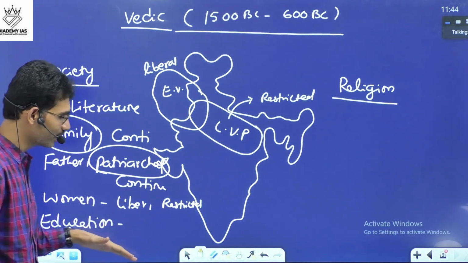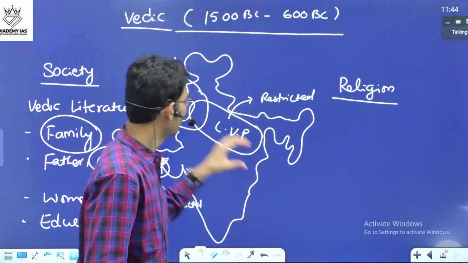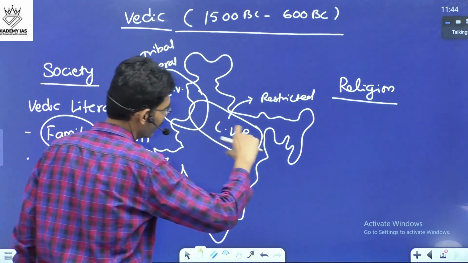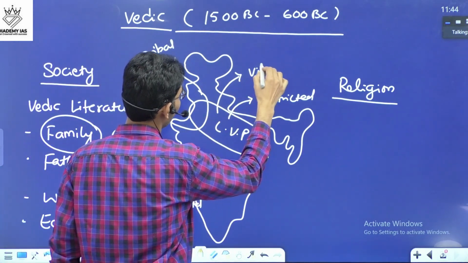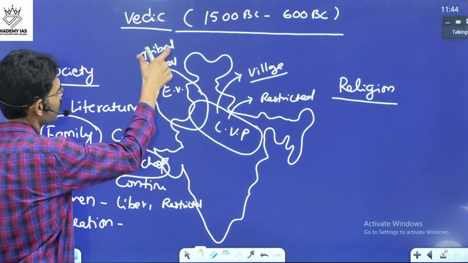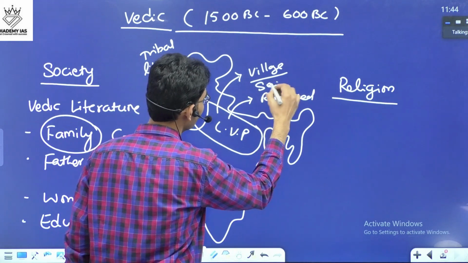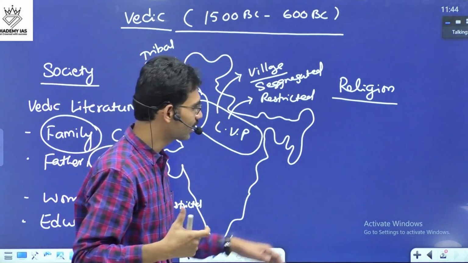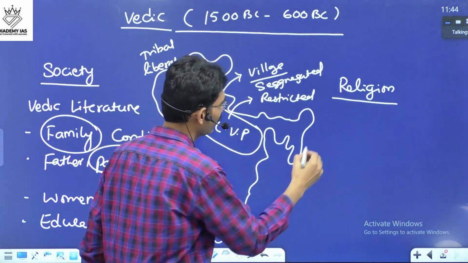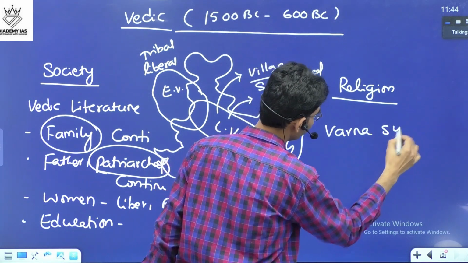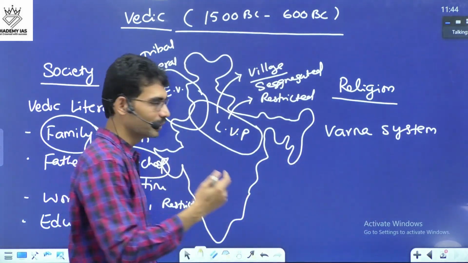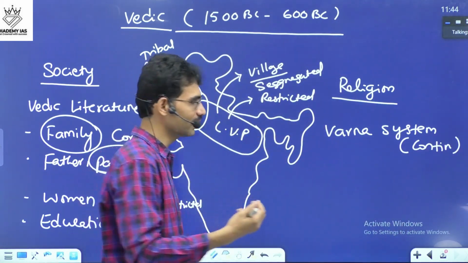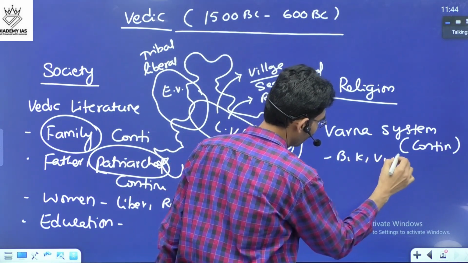But this education was not open for all, because in the early Vedic time period there was a tribal character. When it comes to the plains, the Gangetic Valley, it became a proper village. Here society was more liberal, and here society was segregated. This segregation, in Vedic literature and later Vedic associated literature, we call the Varna system. This Varna system is still continuing in a different form. These ideas are still continuing: Brahmana, Kshatriya, Vaishya, Shudra.